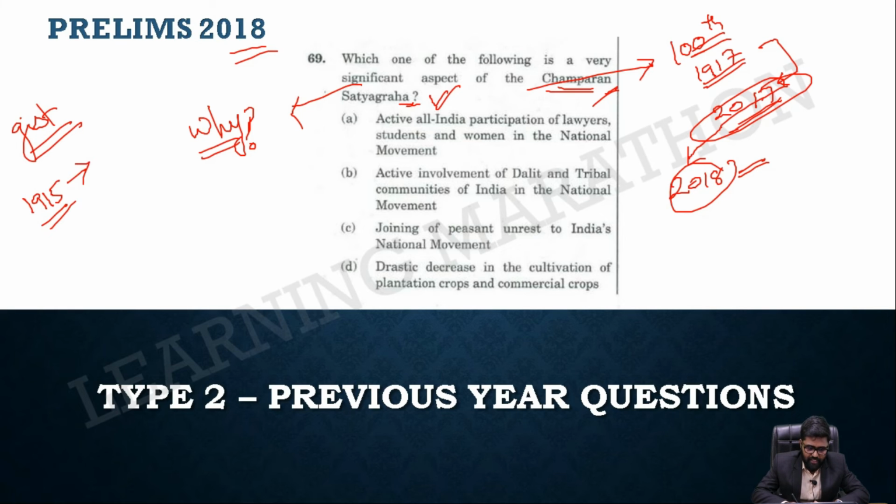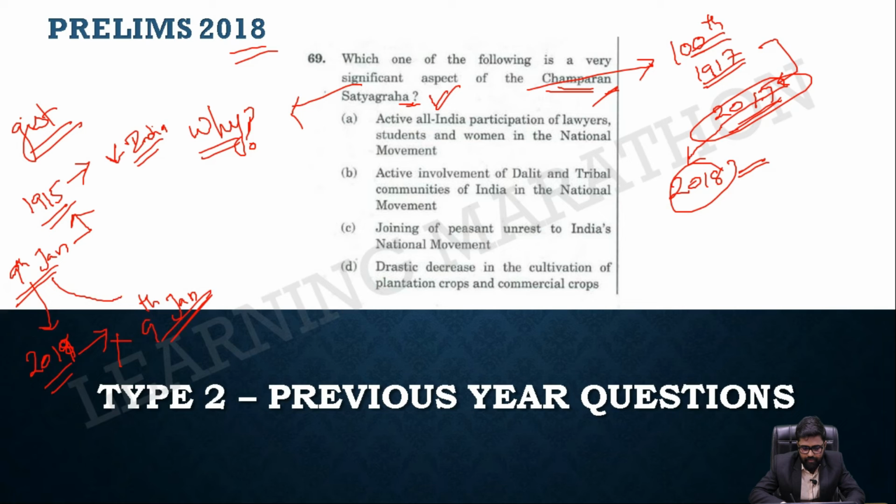If I have to say just about Champaran Satyagraha, Gandhi came back to India in 1915, right? On which date? Obviously you may ask me the question, will UPSC ask the exact date? Obviously that may not be the case, but why I am saying to see the date is that it can be used in other things. For example, it is Jan 9th, 1915, Gandhi returned back to India. But in 2019, I'm sorry, in 2019 it was not celebrated on 9th January.